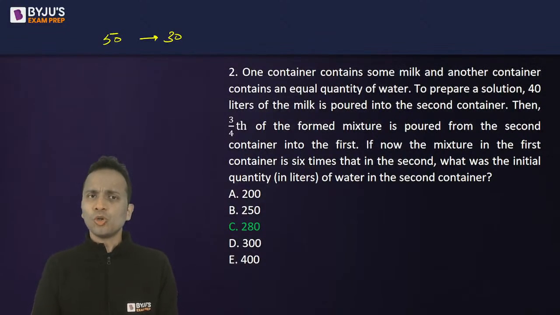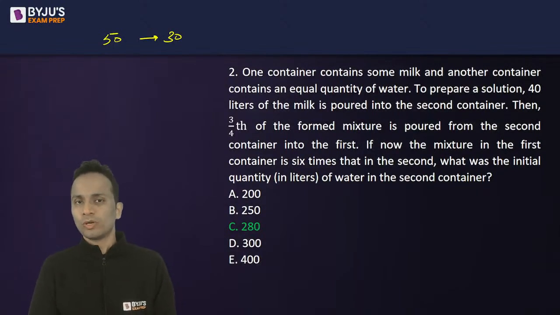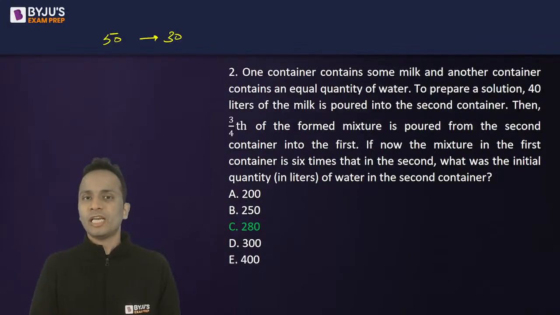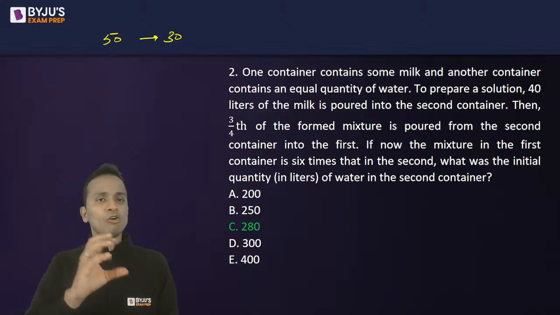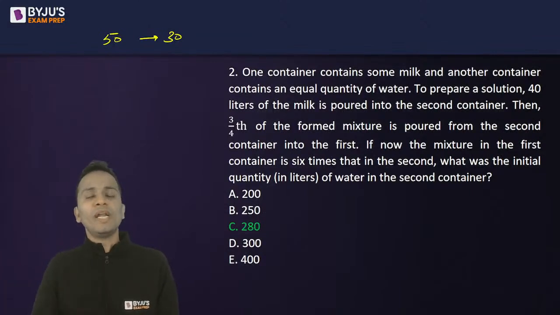Obviously, that is slow. But if I keep my number of attempts the same and increase my accuracy, then this is one way of improving the score. Now, how can I improve my percentage accuracy? Let's discuss that for 1 minute. Out of 50, 30 are correct and 20 are wrong.